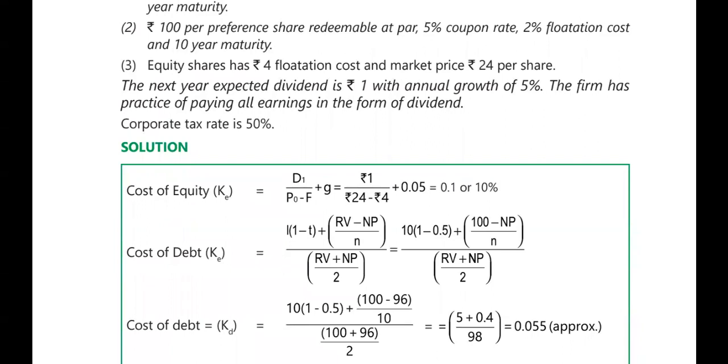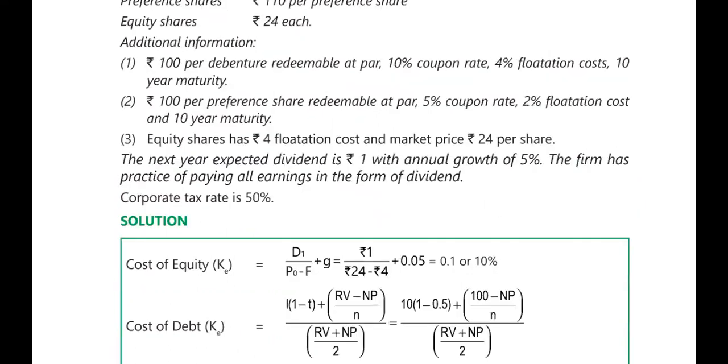So what is the formula of cost of debentures? It is I into (1 minus T) plus (RV minus NP) divided by N, whole divided by (RV plus NP) divided by 2. So this is the formula for cost of debentures. Now, about the interest, I will just show you.